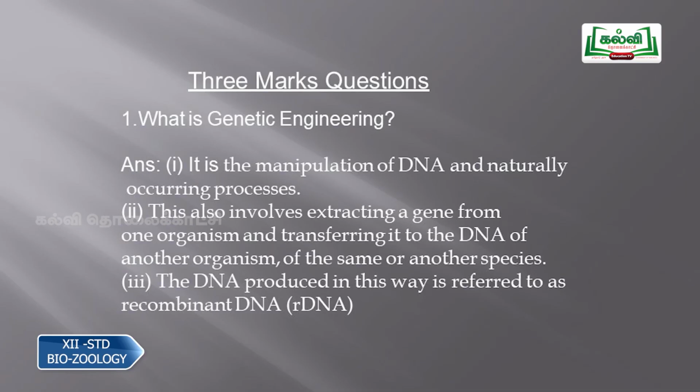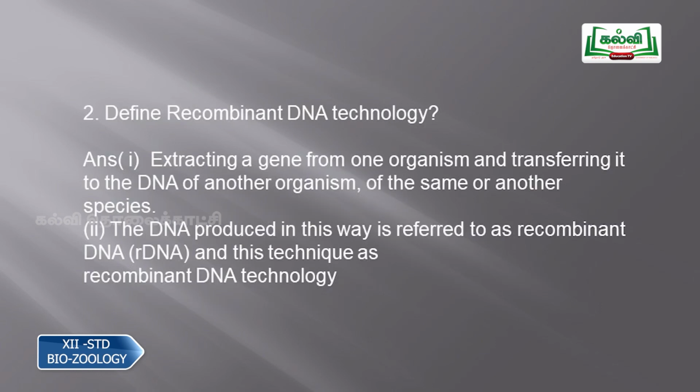Then let us go to the 3-mark questions now. What is genetic engineering? The answer you have to write is, it is the manipulation of DNA and naturally occurring processes. The second one is, this also involves extracting a gene from one organism and transferring it to the DNA of another organism of the same or another species. And the third point you have to write, the DNA produced in this way is referred to as recombinant DNA or rDNA.